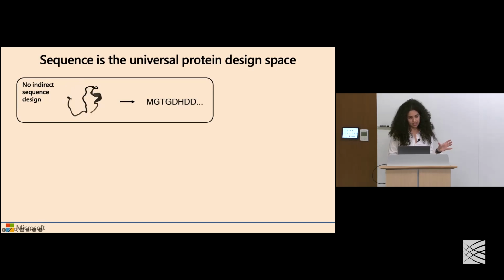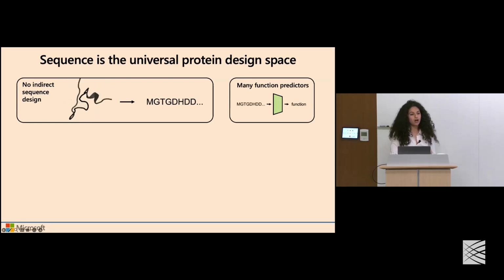In structural design, as I introduced before, we can specify a geometry of the structural fold that we want the protein to adopt. But ultimately, in order to realize that geometry, we require an amino acid sequence to actually synthesize and encode that protein that hopefully specifies that structure and geometry. And so there's this indirect step of requiring sequence design whenever you design a new structure.